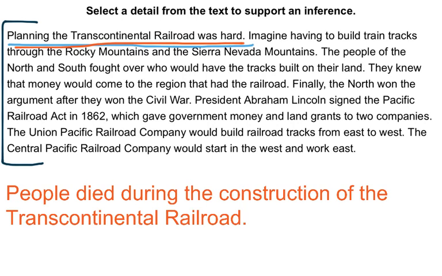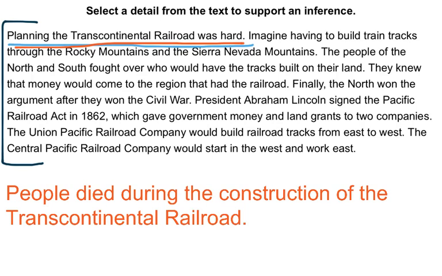Let's continue. Imagine having to build train tracks through the Rocky Mountains and the Sierra Nevada mountains. Well, based on what the text says and my knowledge of what it must take to build a railroad through two mountain ranges, I can infer that the conditions workers labored in were often backbreaking, demanding, and oftentimes below zero in temperature.